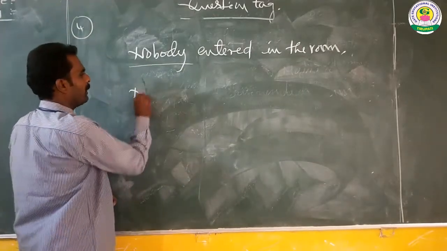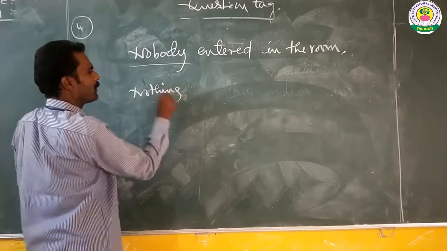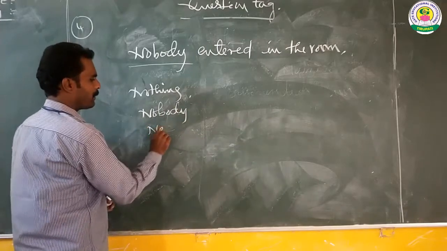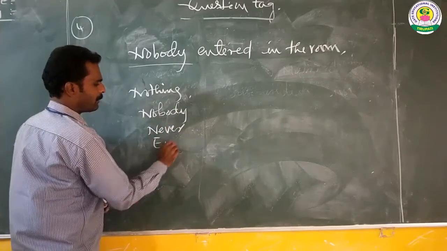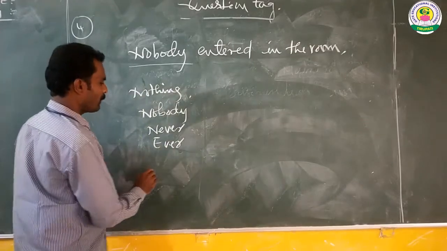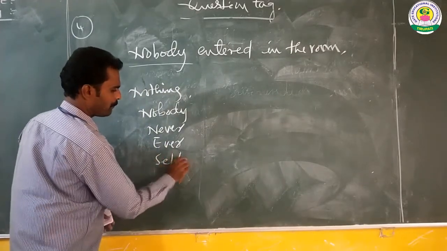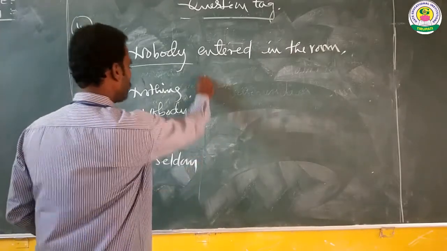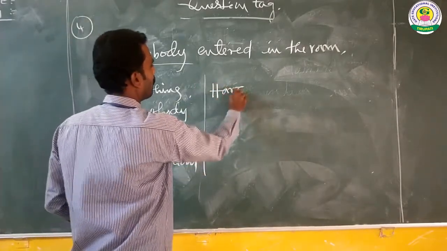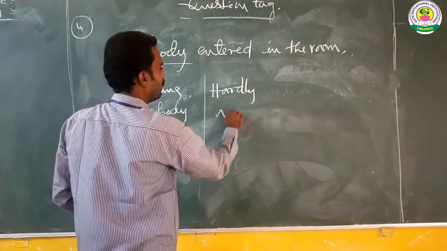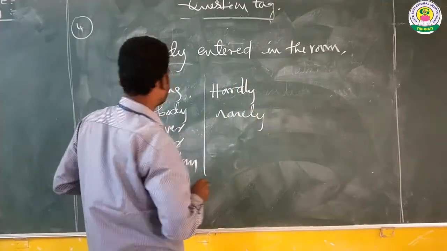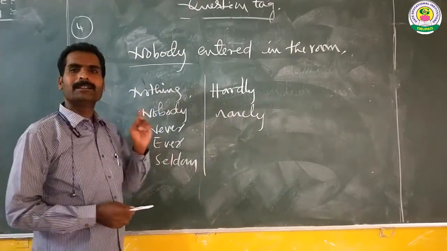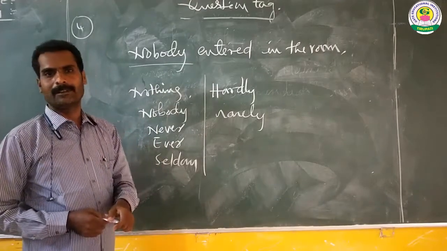So: nothing, nobody, never, ever, seldom, hardly, rarely. These types of words are called semi-negative words.